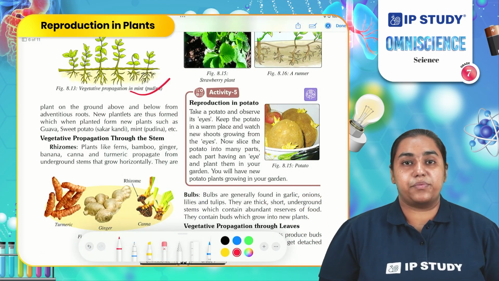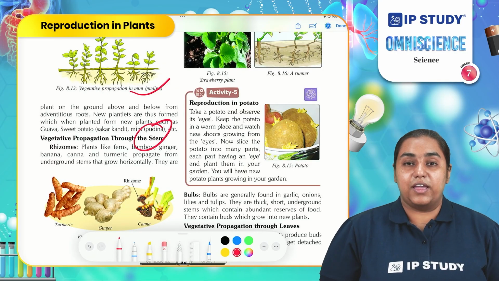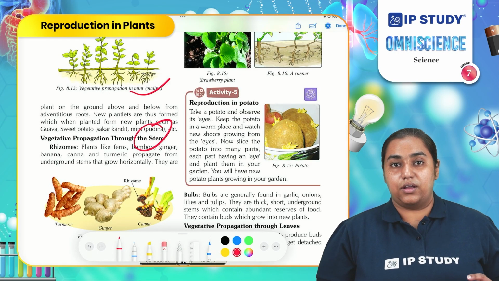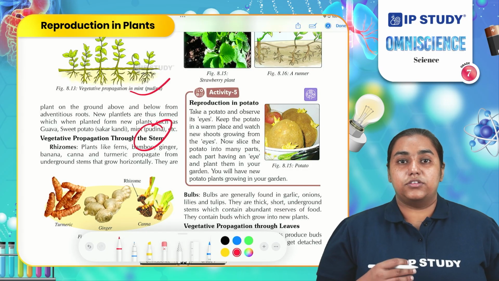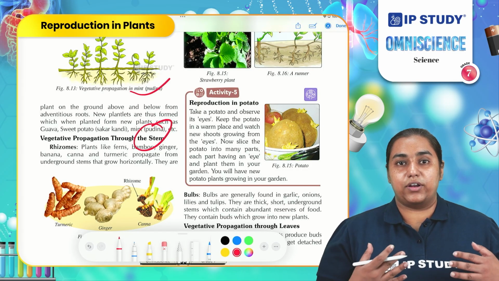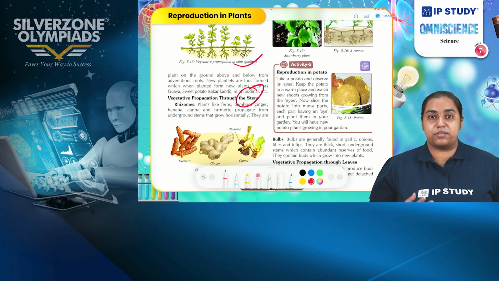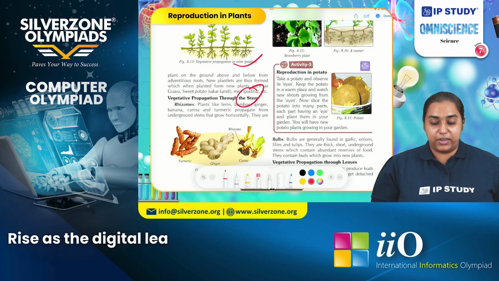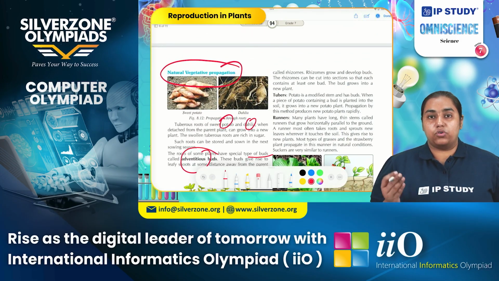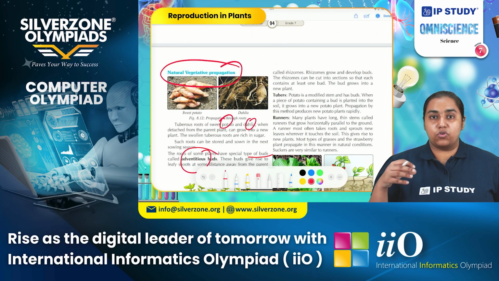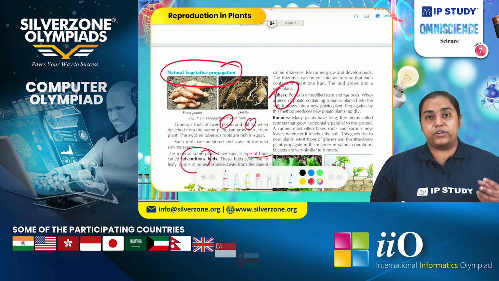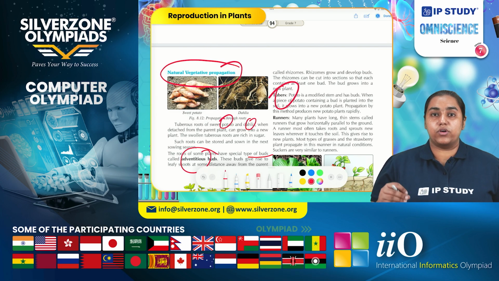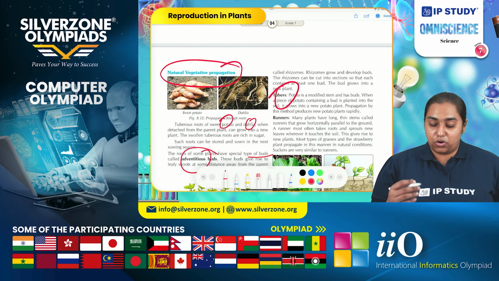Now, vegetative propagation through stem. If you take a ginger and you simply cut it and sow it in the soil, you might observe that ginger grows into a new plant without any involvement of seeds or any special structure. Similarly, the potato is a tuber, and if you take that tuber and simply sow it into the soil, it grows into a new plant.